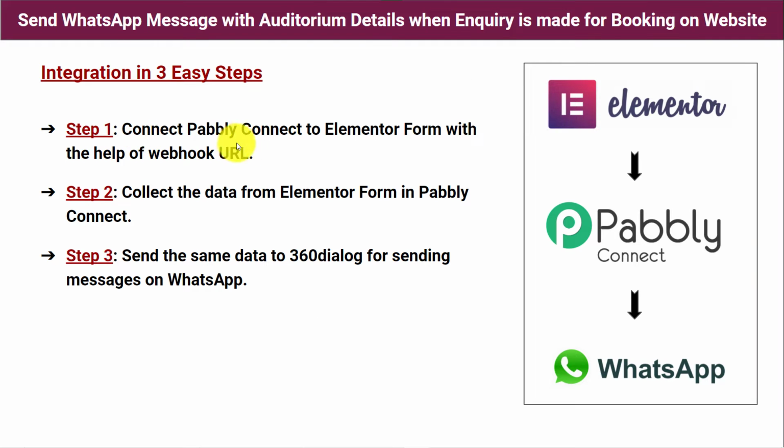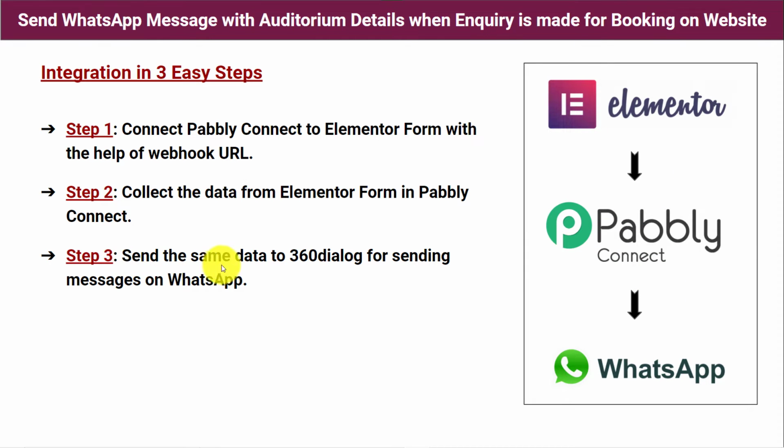Step 1. Connect Pabbly Connect to the Elementor form with the help of a webhook URL. First we have to go to Pabbly Connect, which is going to offer us a webhook URL. We have to paste that webhook URL in Elementor forms and create an integration between Elementor forms and Pabbly Connect. Step 2. Collect the data from the Elementor form in Pabbly Connect. At step 2, Pabbly Connect is going to capture the data from the Elementor form.